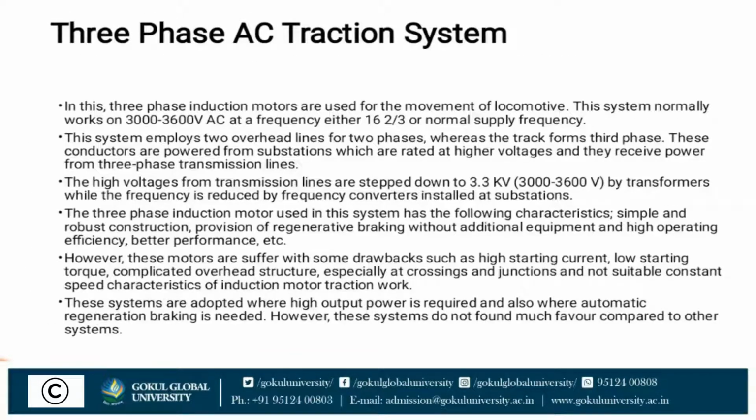Now, 3-phase AC traction system. In this, 3-phase induction motors are used for the movement of the locomotive. This system normally works on 3000 to 3600 volt AC at a frequency of either 16 2/3 Hz or normal supply frequency. This system employs two overhead lines for 2 phases, while the track forms the 3rd phase. These conductors are powered from substations which are rated at higher voltage and they receive power from a 3-phase transmission line.